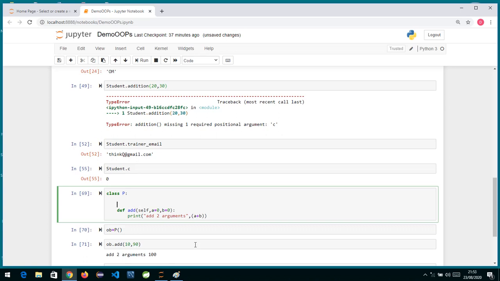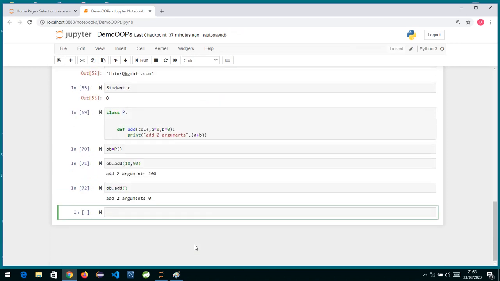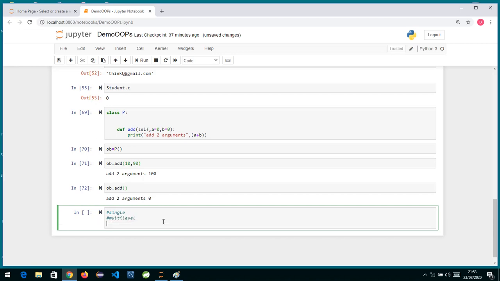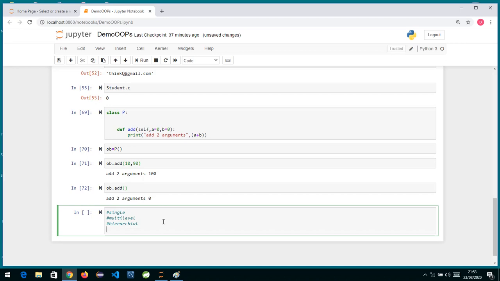Now let's see what the different types of inheritance we have in Python are. In Python we have single level, then multi-level, then hierarchical, and multiple inheritance is also supported. Let's see what these are and how we write code for them.